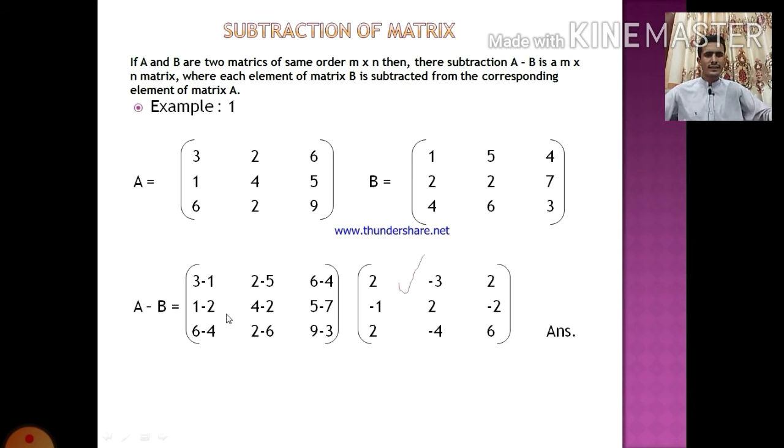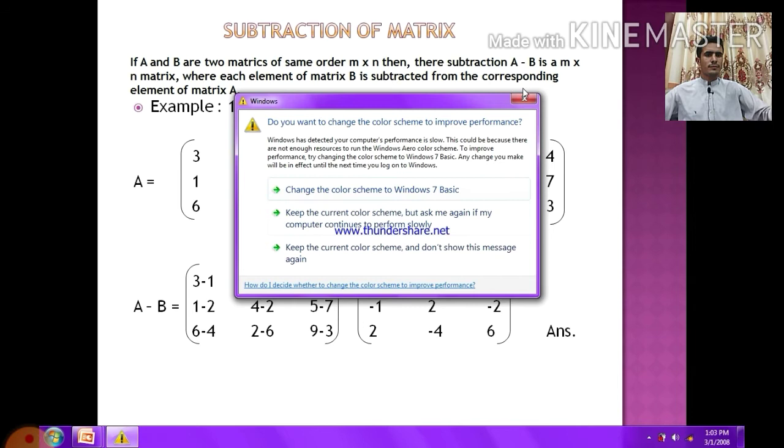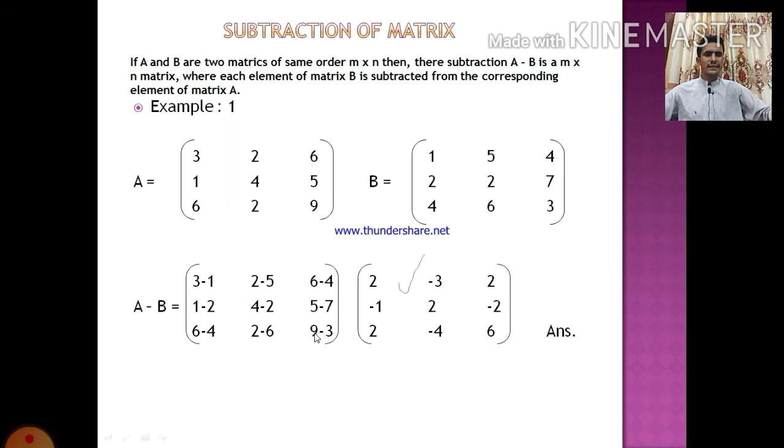Now you can see here 3 minus 1 will be 2, and 2 minus 5, because 5 is greater than 2. 6 minus 4 will be 2, and 1 minus 2 will be minus 1. 4 minus 2 is 2, and 5 minus 7, because 7 is greater than 5, it is minus 2. 6 minus 4 is 2, and 2 minus 6 is minus 4, and 9 minus 3 will be 6. It is the answer of subtraction of matrices.